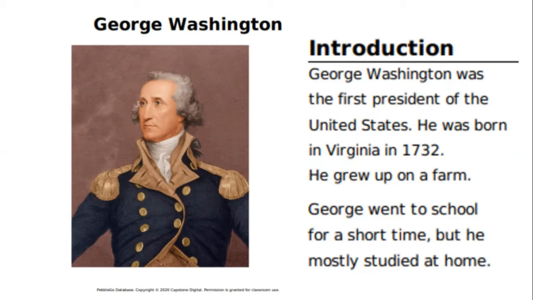I think I've already found something important that makes George Washington a leader. I see that he was the first president of the United States. The President of the United States is our country's leader. So I'm going to star that so that I remember it when I come back to this reading later.